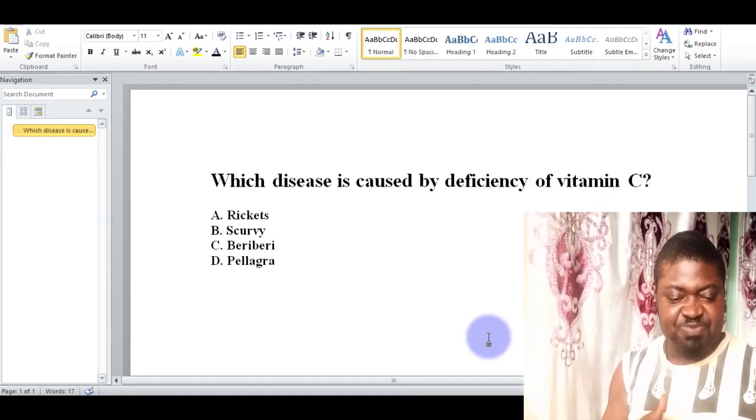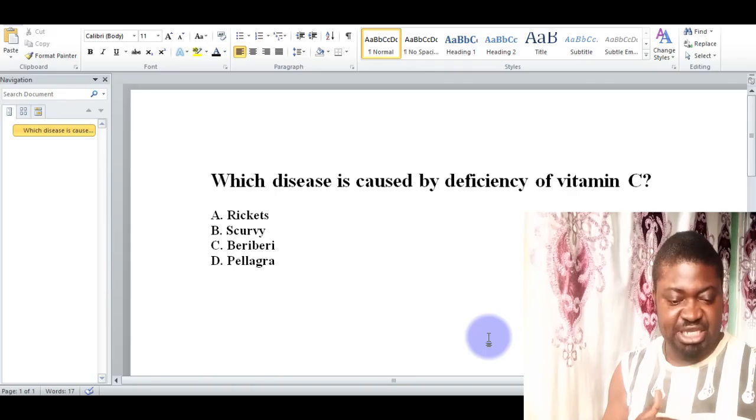Which disease is caused by deficiency of vitamin C? A, rickets. B, scurvy. C, beriberi. D, pellagra. The correct answer is option B, scurvy. When you lack vitamin C, you start to have some kind of rashes on your body due to lack of vitamin C.